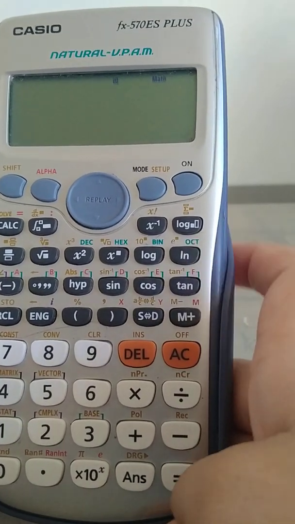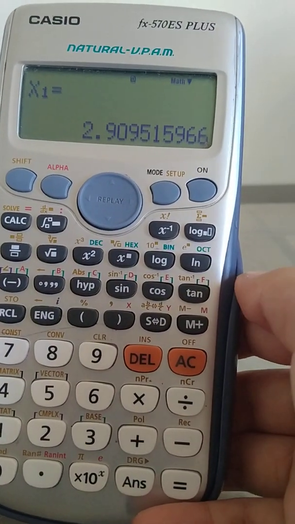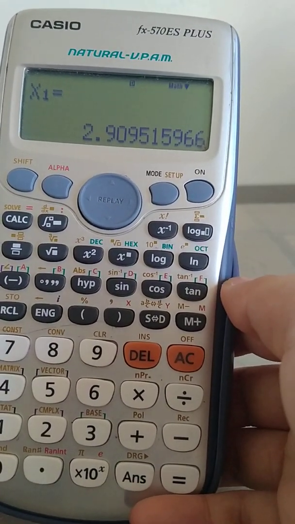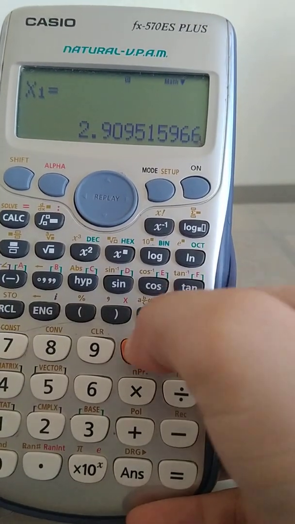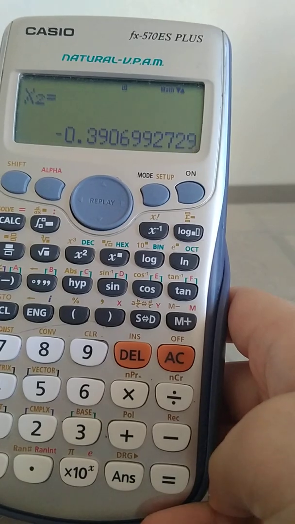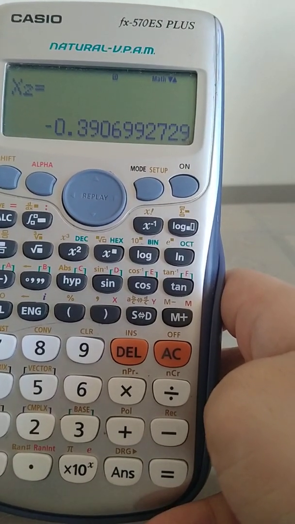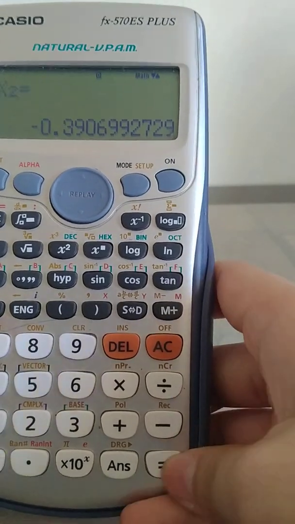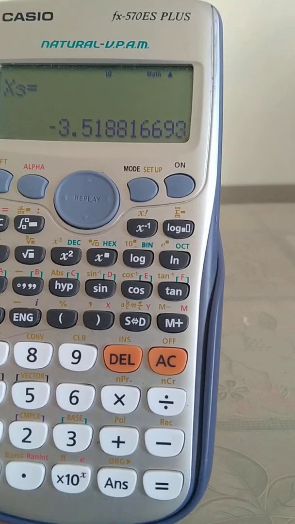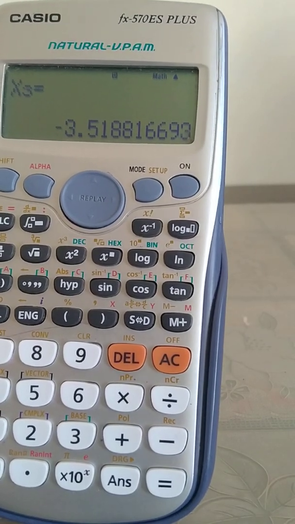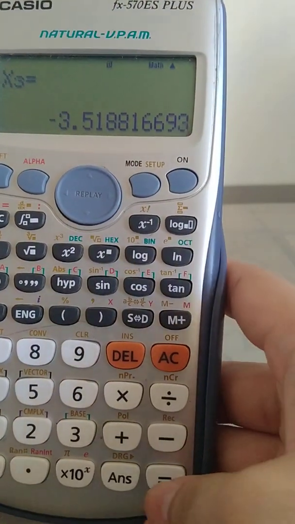So with that, we can get the value of our x, which is 2.90 or approximately 2.91. And then the second x value, which is negative 0.39 approximately. So that's it. And then we shouldn't forget the third x, which is negative 3.52 approximately.